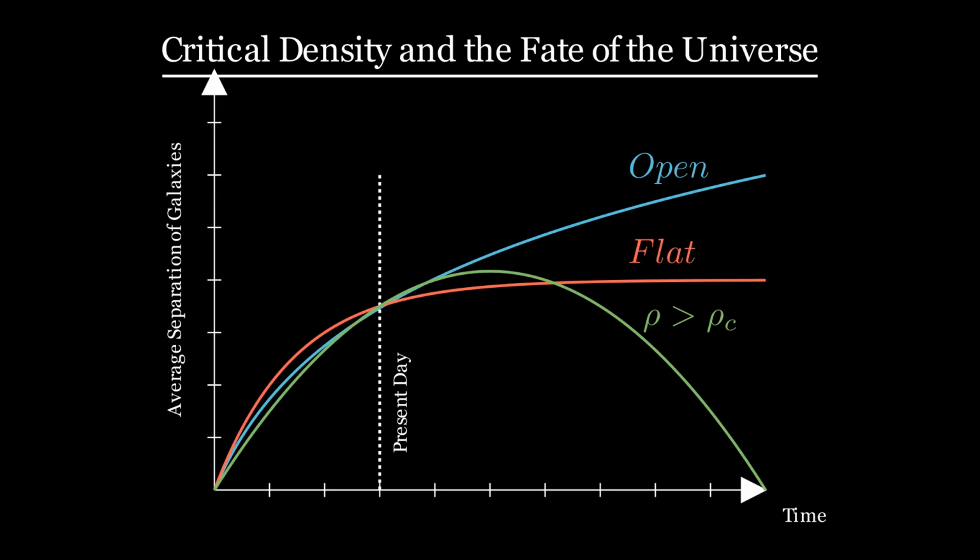If we think about these in terms of the density of the universe. For a closed universe, its density is high, so greater than the critical density. In the open universe, the density is low, so the density is lower than the critical density. Finally, in a flat universe, the density is just right and is equal to the critical density.